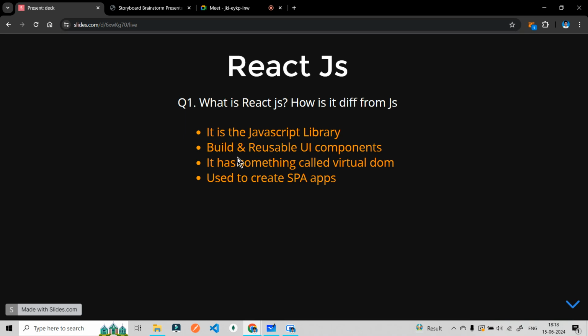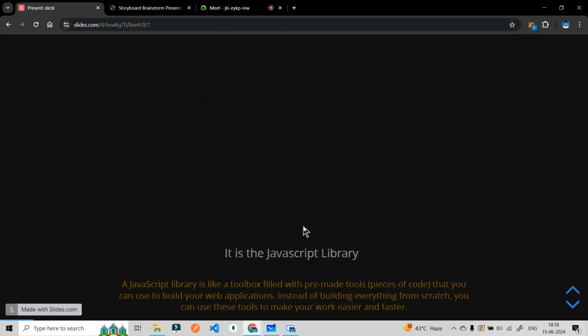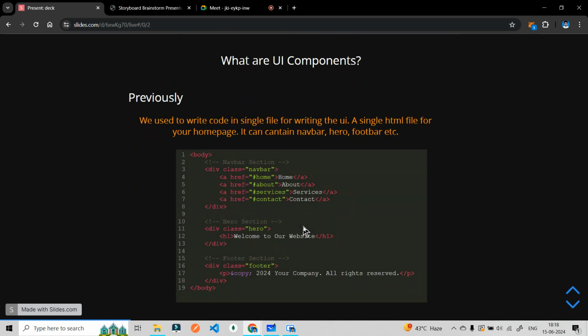Okay, the second point is building reusable UI components. Let's go to the second part. What are UI components? Previously we used to write code in a single file for the UI, a single HTML file for your homepage, which can contain the nav bar, then your hero, and the footer. You used to write all those things in your HTML file only.